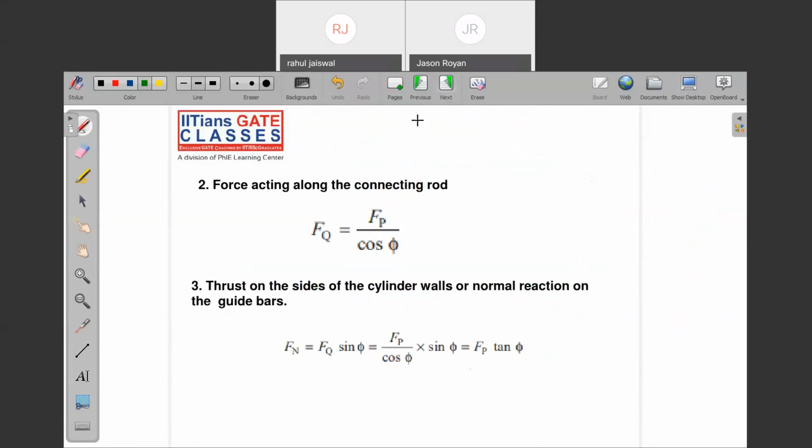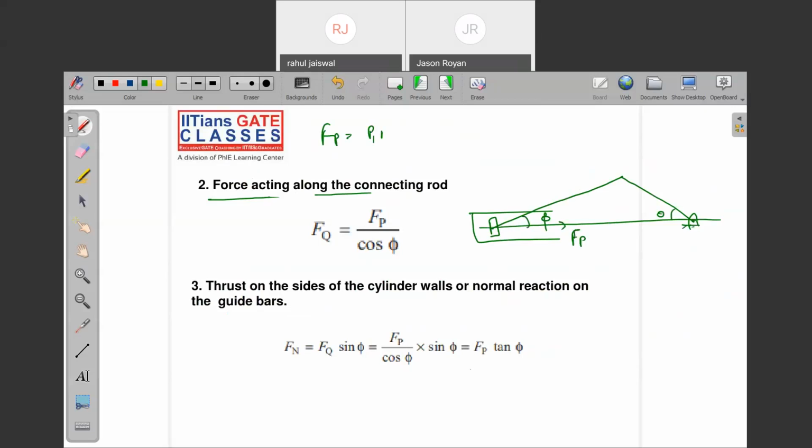Now, just note down the force acting on the connecting rod. To explain this, I need to show you one particular diagram. This is a cylinder, this is a piston, this is the connecting rod, and this is the crank. Yes or no? This is phi, this is theta. This is the net force which is acting on the piston. Are you agree with this? The formula is P1A1 minus P2A2 and so on.